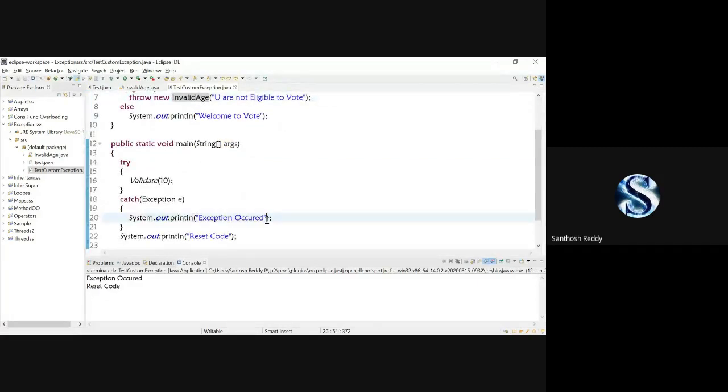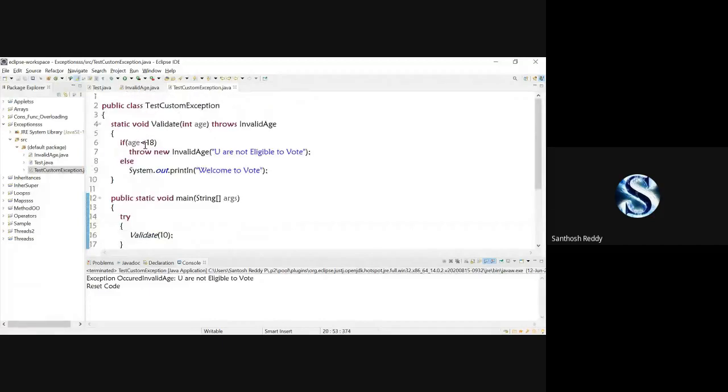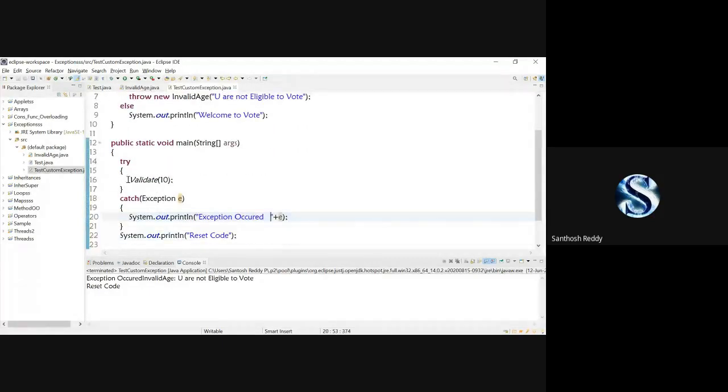Exception occurred plus e. Save the code. So here we can check it out. Once it has got an age less than 18, in validate, here it will come to the catch block. Here you can check it out: plus e.